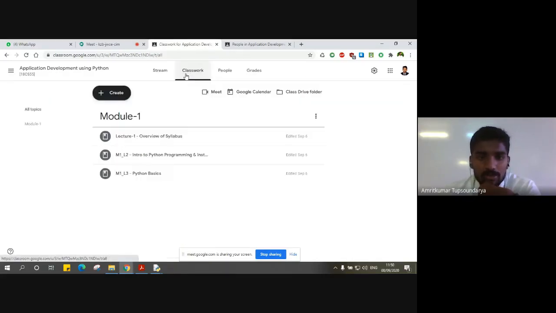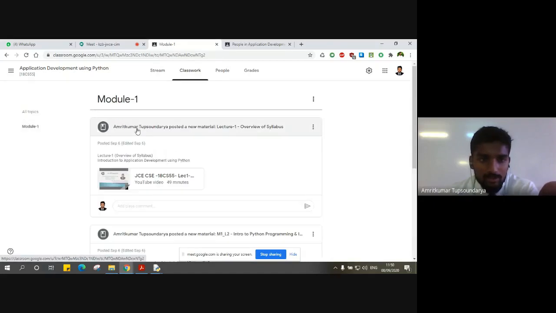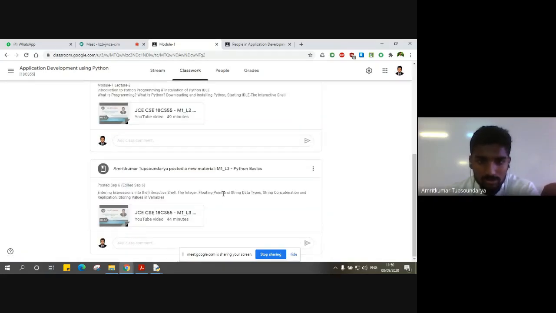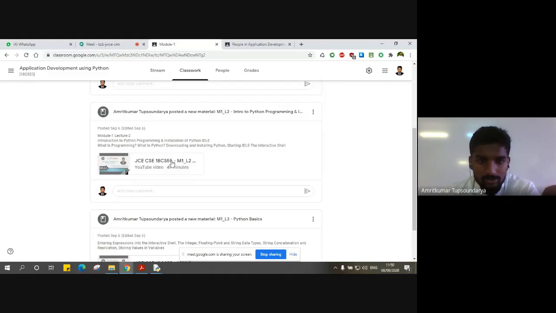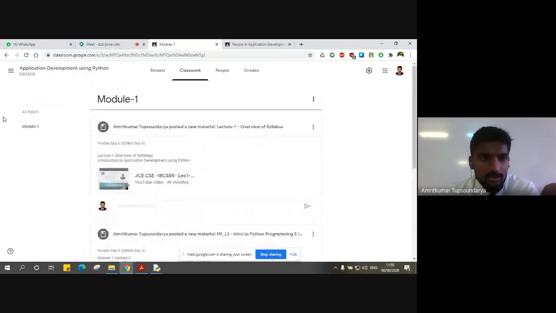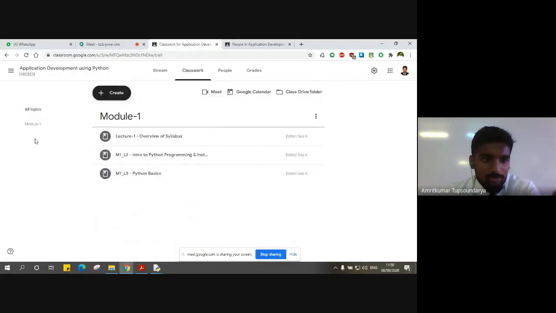In the classroom section, you can see we have different topics at the left hand side. Since we are only in module 1, you'll see all the things related to module 1. This is module 1 details: first lecture, second lecture, and third lecture in line. Once we have different modules, we'll have different sections and topics here, and you'll have all that in one section.